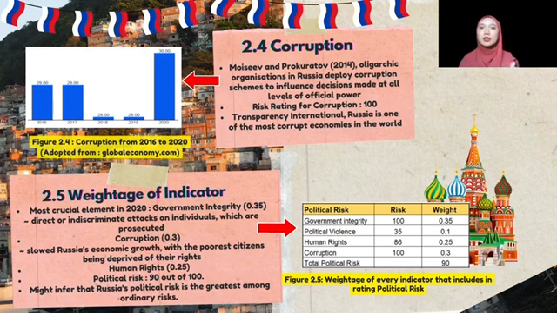Next, human rights carries a weight of 0.25. Human rights is an important indication of Russian government integrity and also corruption. However, political violence is less prevalent in Russia, with a weight of 0.1. At the end of assigning weights, we get the overall political risk, which is 90. Russia's political risk is the greatest among the ordinary risks.